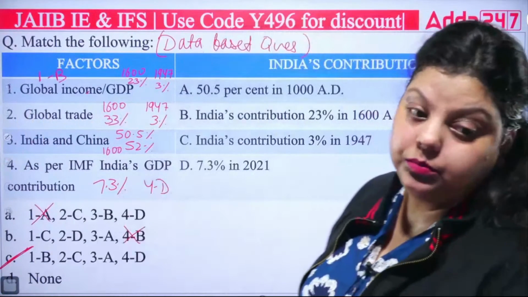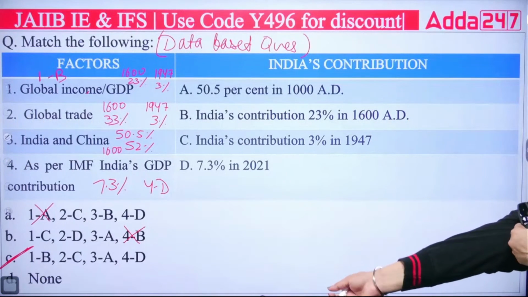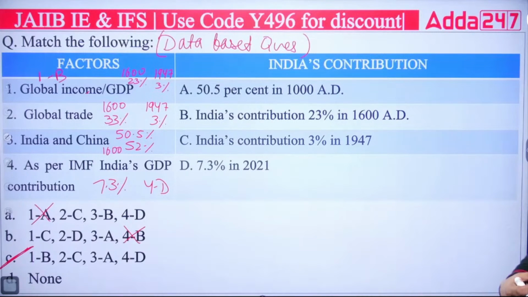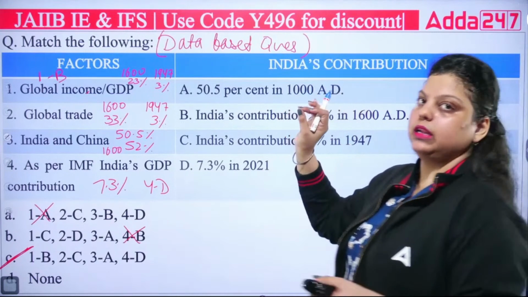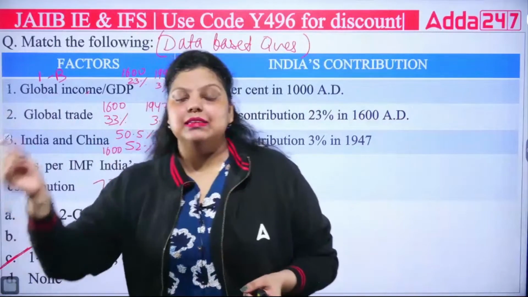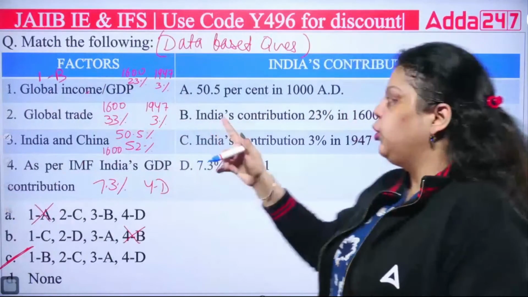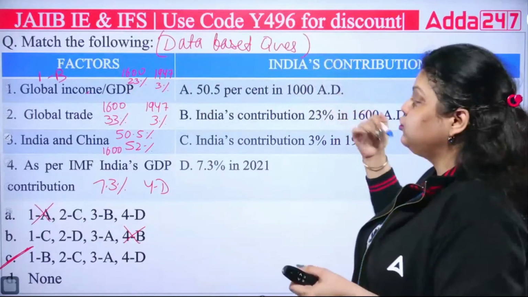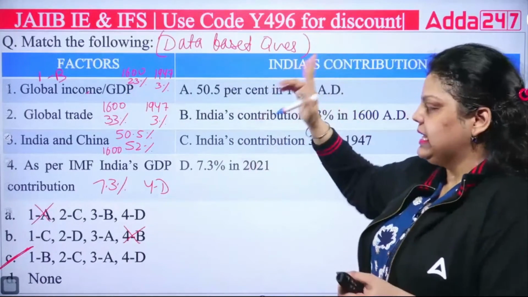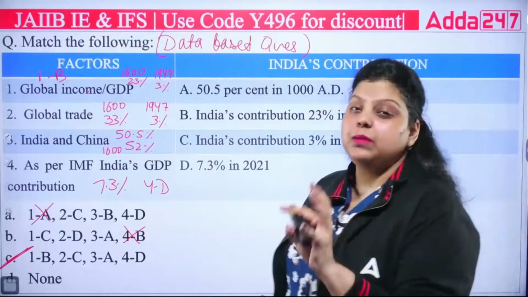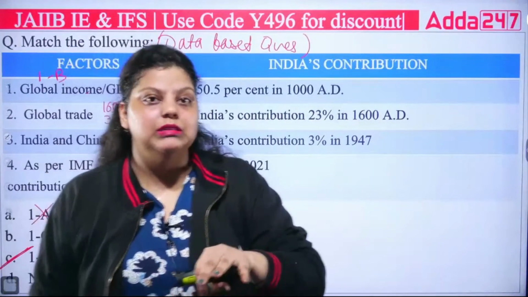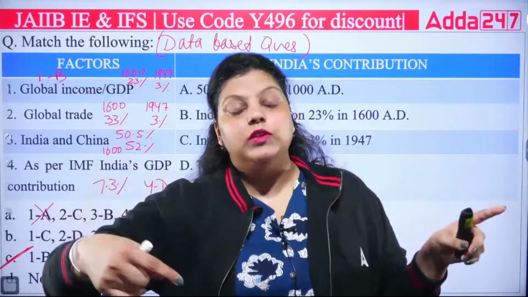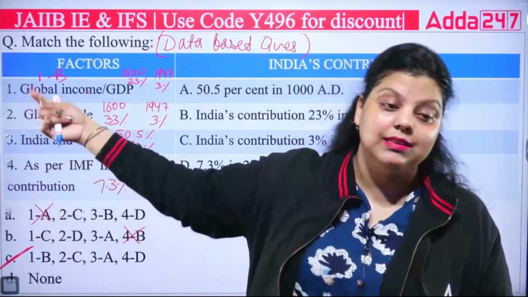So do remember both the data. In 1600, India's contribution was 23% in case of global income or GDP. In 1947, it decreased to 3%. In global trade, India's contribution was 33% in 1680, reduced to 3% in 1947. India and China used to contribute 50.5% of global GDP in 1080, which increased to 52% in 1680.